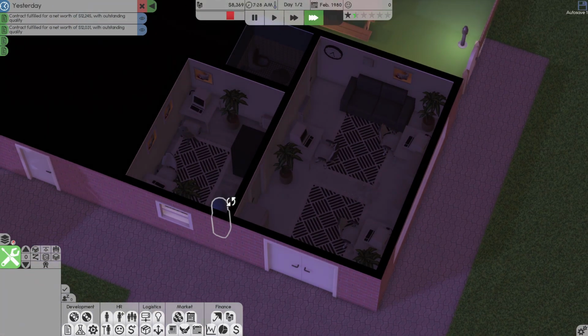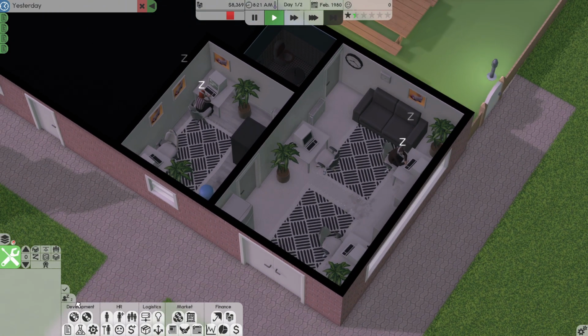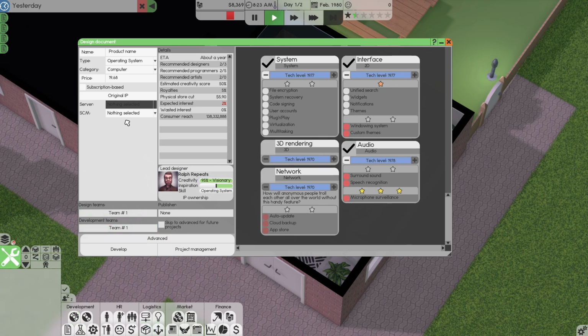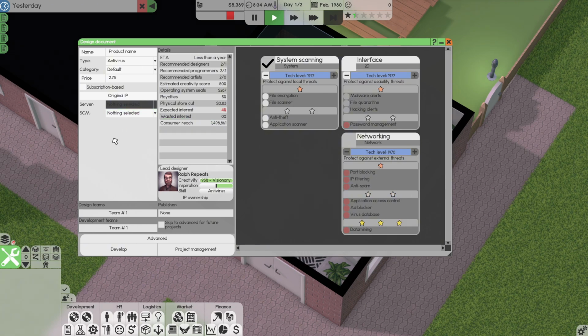All right, I want to get started getting our own software out the gate. So let's take a look at what we can develop. Now we have pretty much operating systems, 2D editor, audio tool, game, office software, and antivirus. I think in order to get out the gate, an antivirus will be the best option, and I want it less than a year.